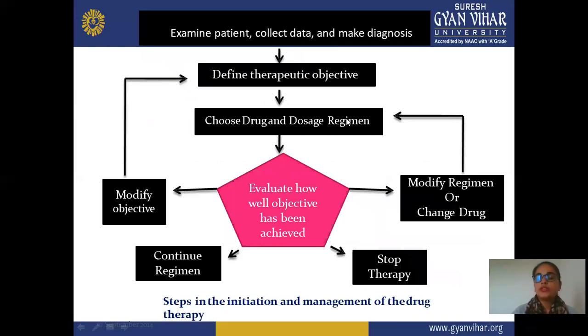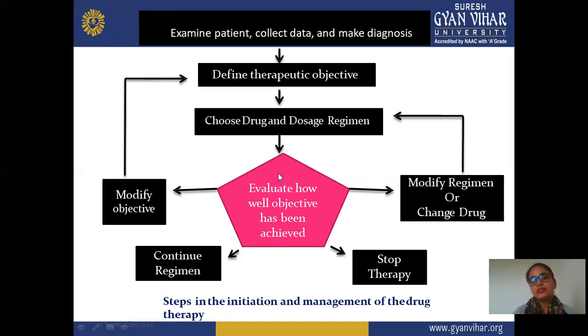Next are the examine parameters or diagnostic parameters for determining this dosage regimen. So this is a flowchart. In this, first define the therapeutic objective, to decide how your drug shows its effect or what the purpose of that particular drug is. Next is choose drug and dosage regimen. After selecting your drug for the therapeutic purpose, you choose the drug and dosage regimen, meaning how much drug is sufficient and what dosage regimen is required for showing the desired effect.